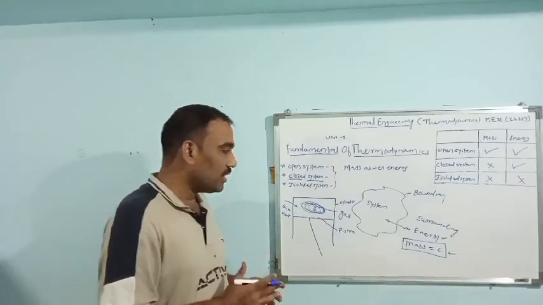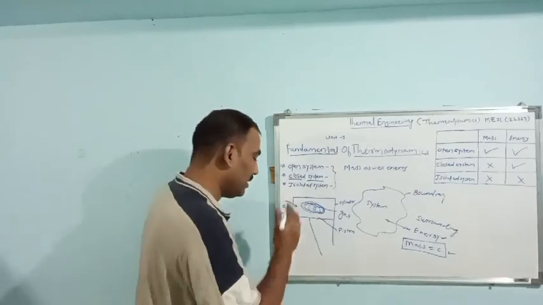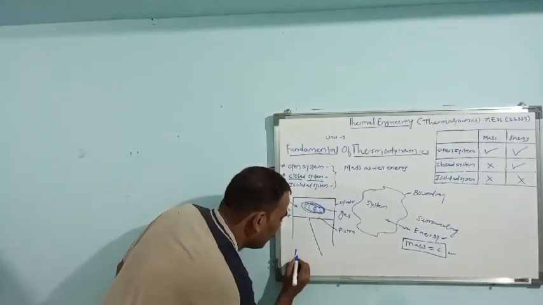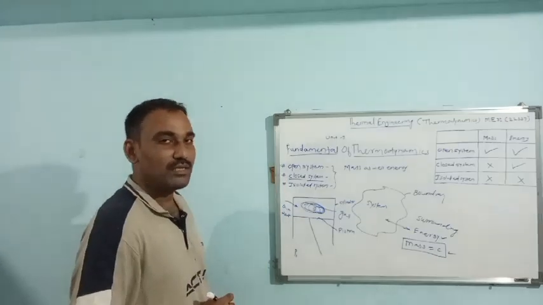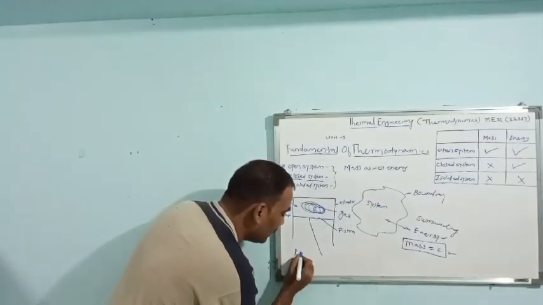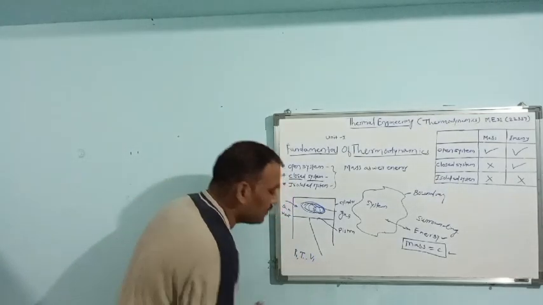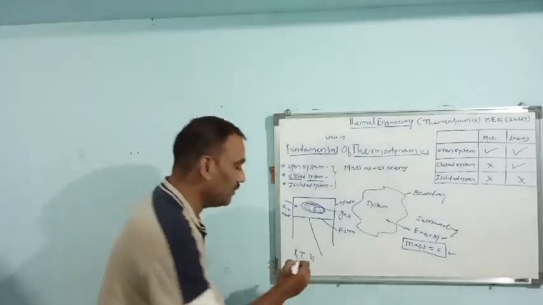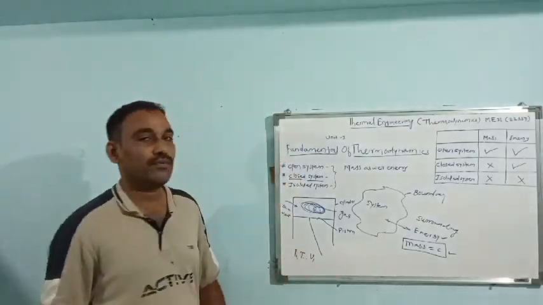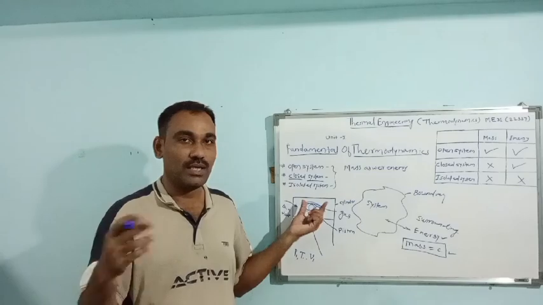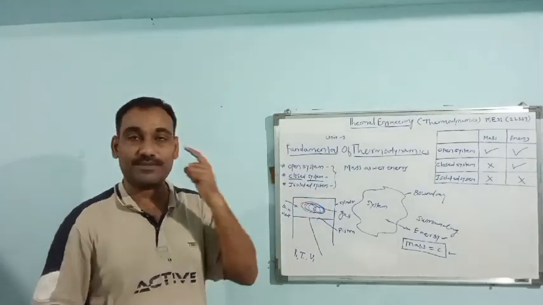Initially the pressure of that gas inside the cylinder is P1, temperature is T1, and volume is V1, or specific volume is V1. Specific volume means volume per kg of that fluid or gas.